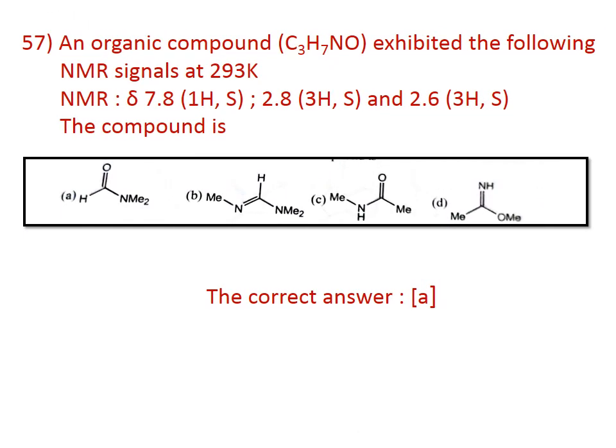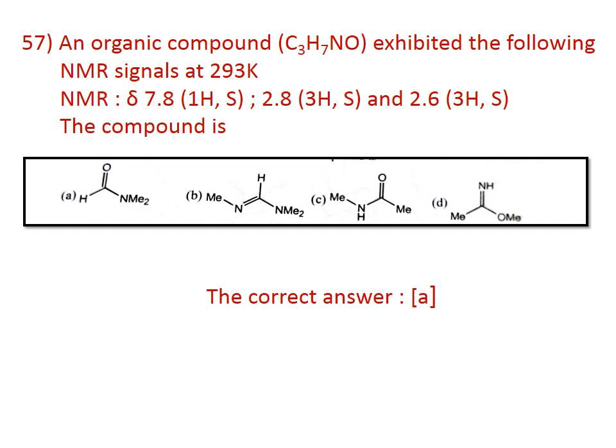Number 57. An organic compound C3H7NO exhibits the following NMR signals at 293 Kelvin: 7.8 delta 1H singlet, 2.8 3H singlet, and 2.6 3H singlet. The compound is... Here the correct answer is A.